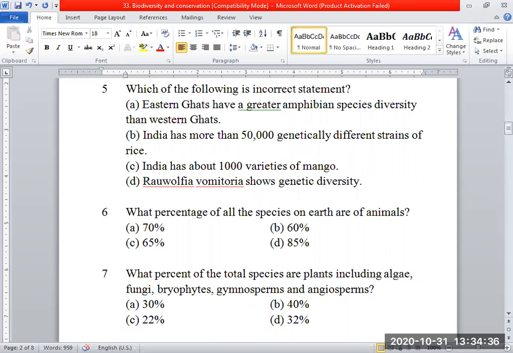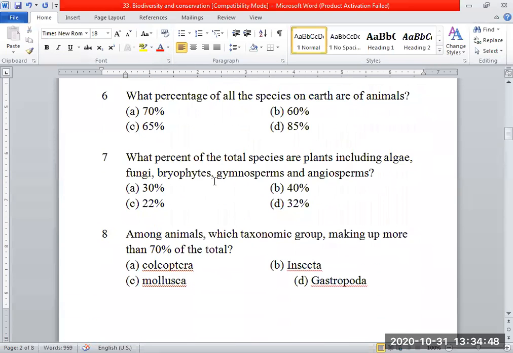Option A is the incorrect statement. Eastern Ghats have a greater amphibian species diversity than Western Ghats. Very good. Okay. Next, what percentage of all the species on Earth are of animals? 70%. Very good.